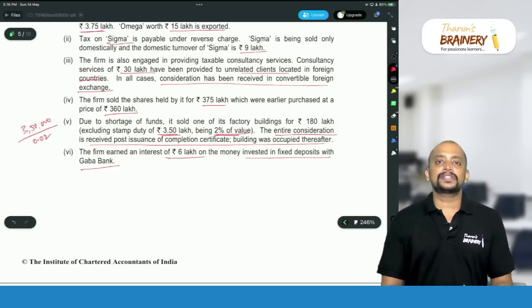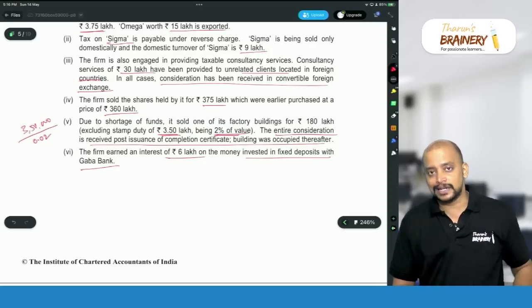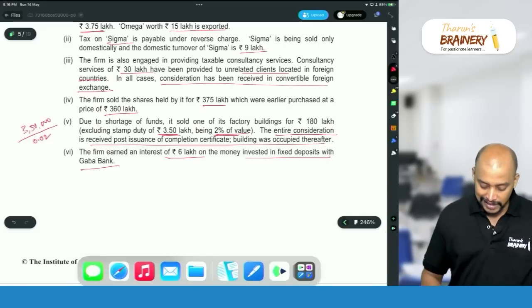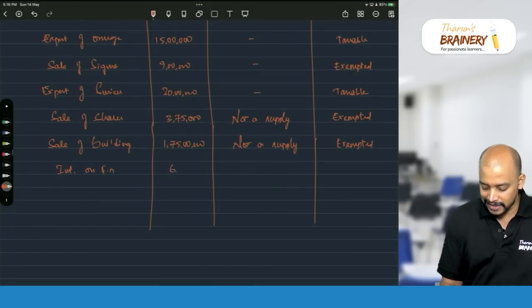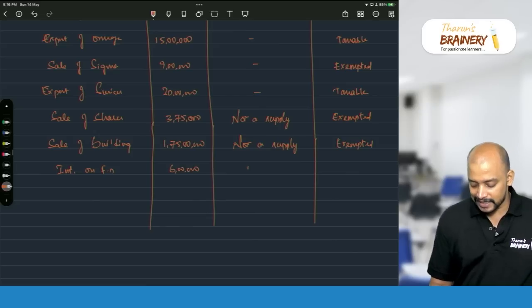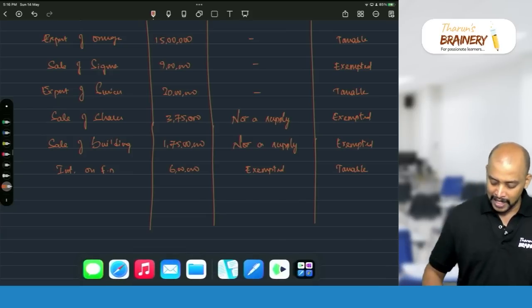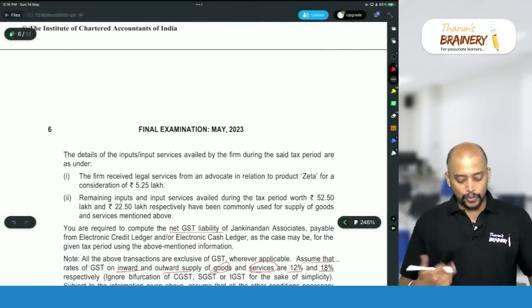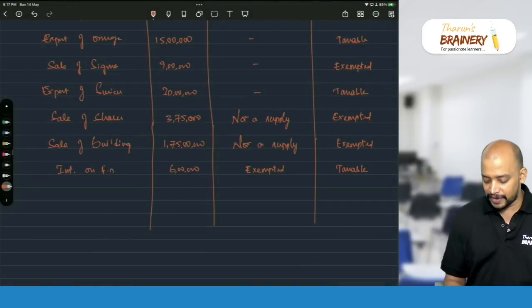Interest on loans, advances, deposits is actually exempted, but for the purpose of ITC it will be treated as taxable. So 6 lakhs interest income, interest on FD, 6 lakhs. So that 6 lakhs is actually exempted for payment of GST, but for determining ITC it will be treated as taxable. And these are the outward supplies.